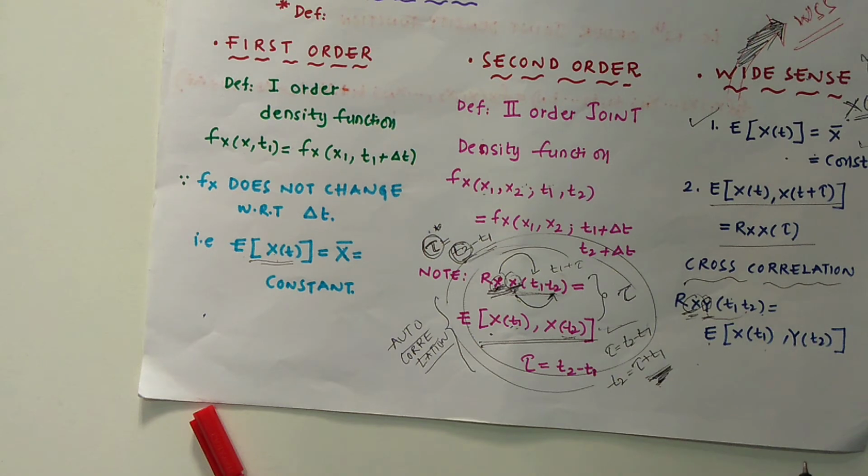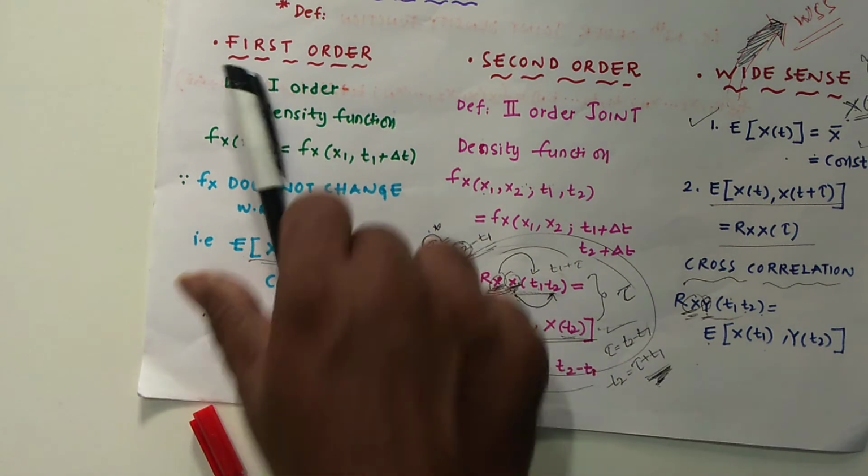stationary process. Joint wide sense random process, that means what? If it satisfies the two types, then you can simply call it WSS.